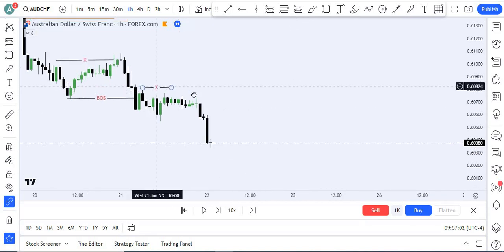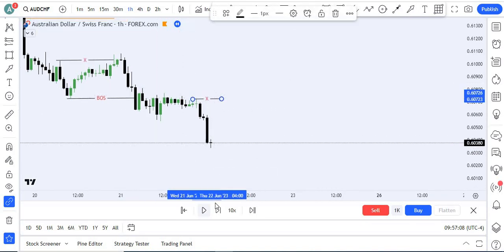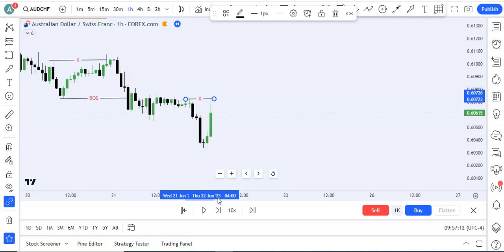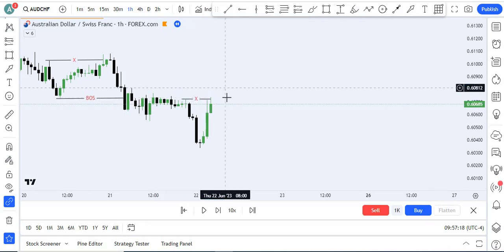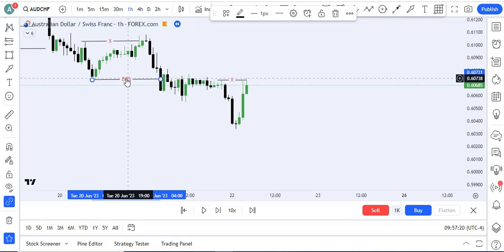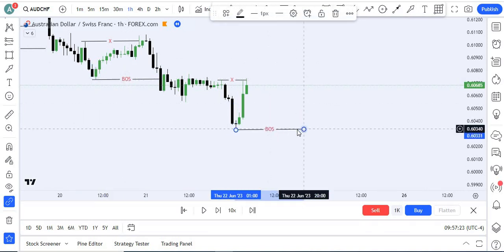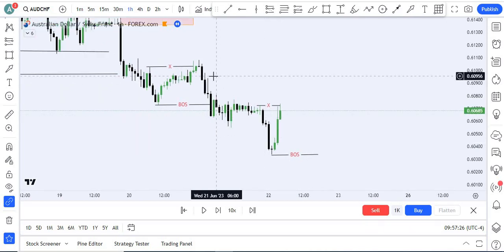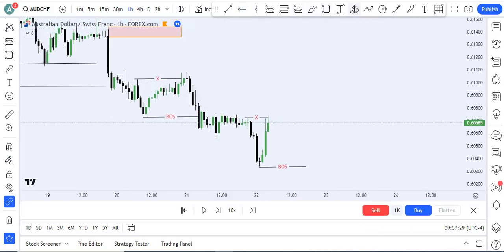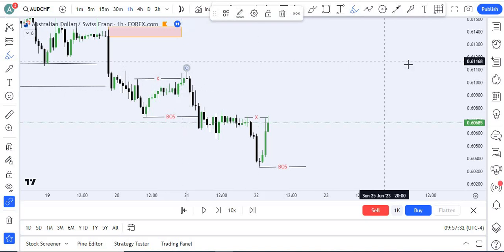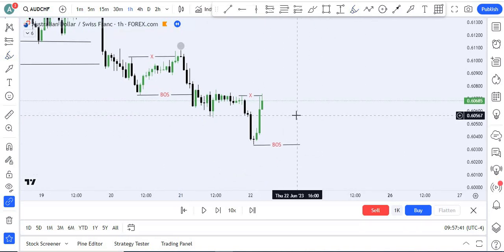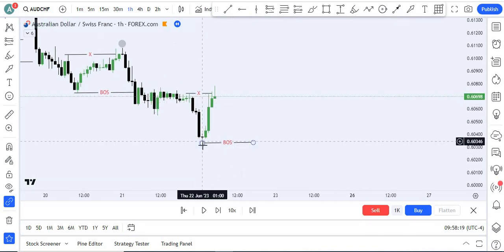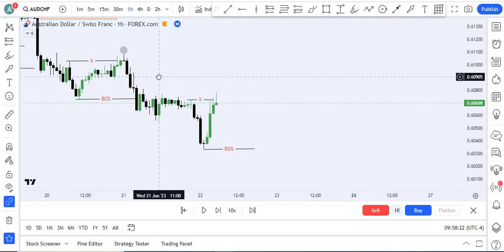Okay, so now we shift to the next point. As you see, price took out this and it confirms our lower low. Okay, and who breaks this area? This high. Okay, so if price goes above this area, it becomes our change of character. Okay, and if price goes downside, it will be our break of structure. Understood?